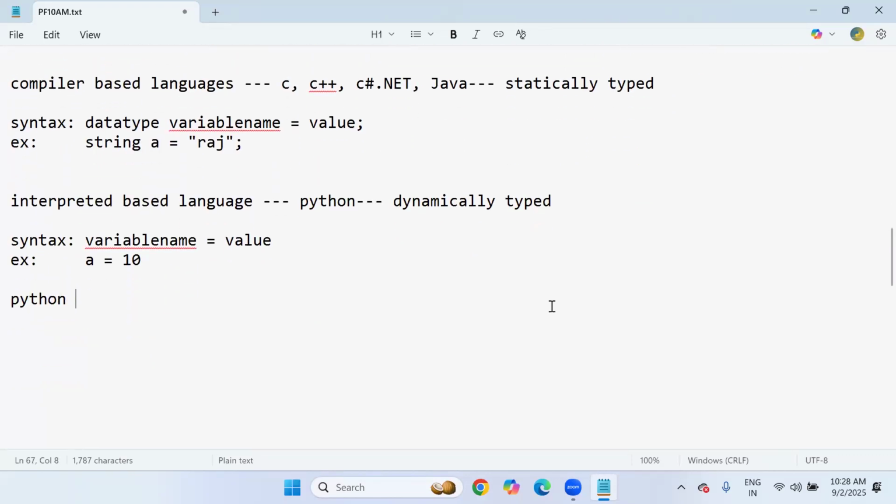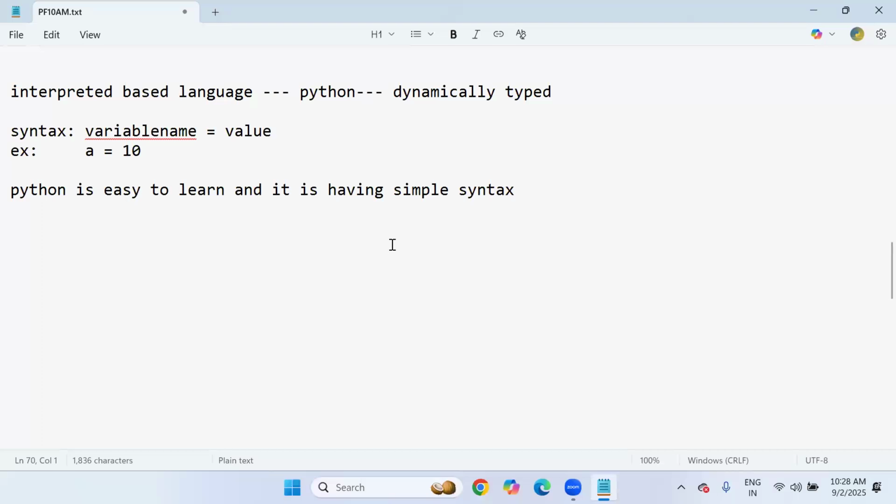Python is easy to learn, and it has a simple syntax. Yes, Python is easy to learn and it has simple syntax. When compared to other languages, syntactically it is very simple and straightforward.